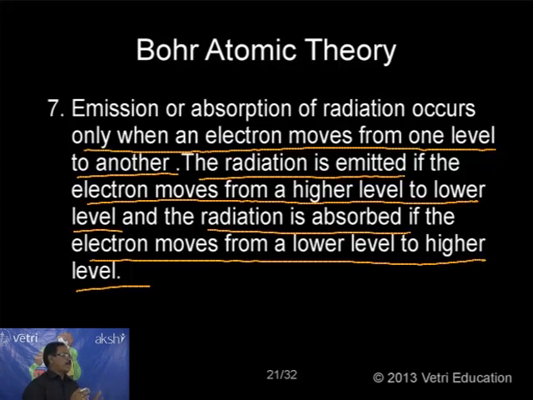So how is this, you can imagine. Suppose I am giving energy to an atom. The atom automatically will absorb this energy. After absorbing energy, what will the atom do? The electron present in the atom, after getting this energy, will get excited, moving from the lower to higher level. Automatically, there is absorption taking place. It's moving from a lower to higher level. So from n1 it will go to n2, or n3, or n4, depending on the amount of energy it has absorbed.